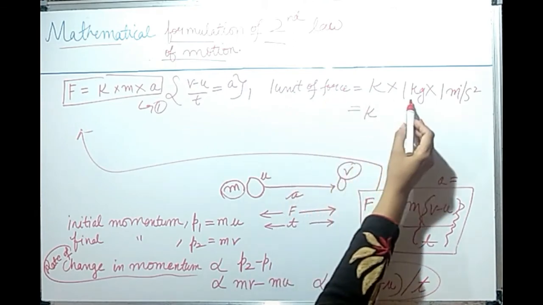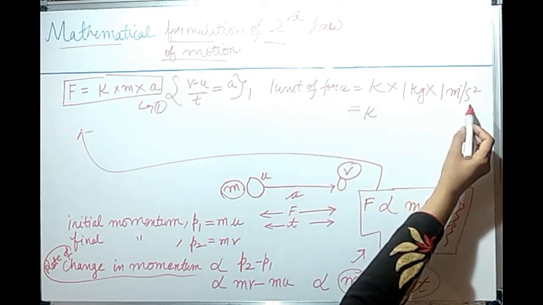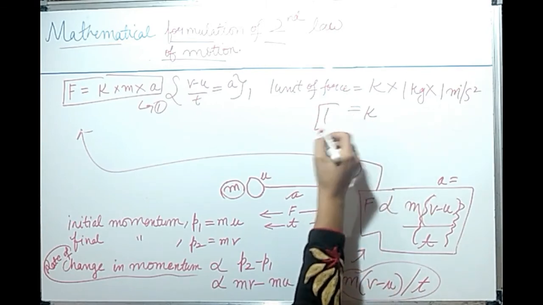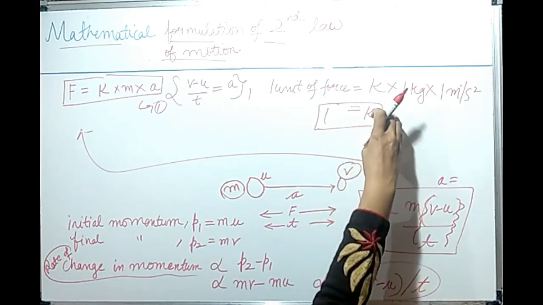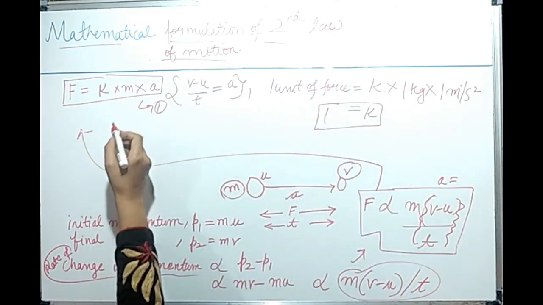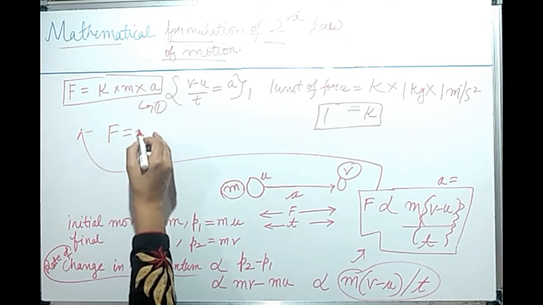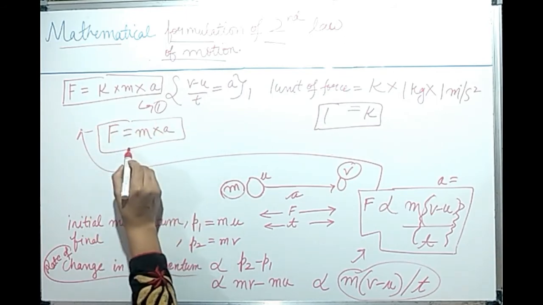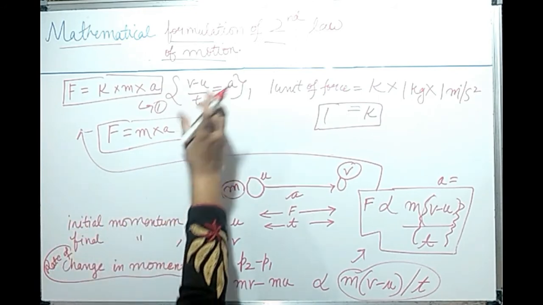One unit of force, 1 kg mass and 1 meter per second square acceleration. We are getting the value of K equal to 1. Now substitute K equal to 1 in equation number 1. What we will get is F equal to m into a, and that is nothing but the mathematical formulation of the second law of motion.